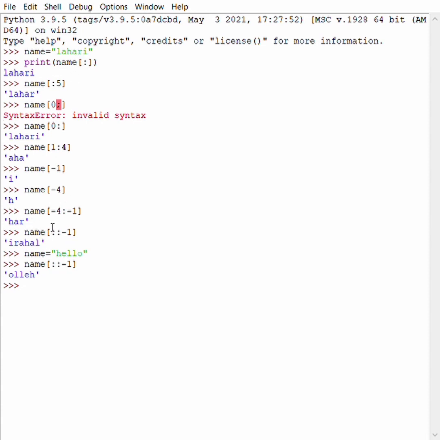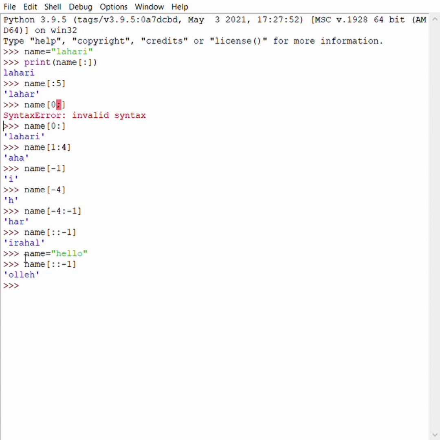Next example, name[::-1]. Here in this example, I didn't mention any starting or ending index number, but I added a colon and mentioned -1. That means this will give the reverse of the given name.